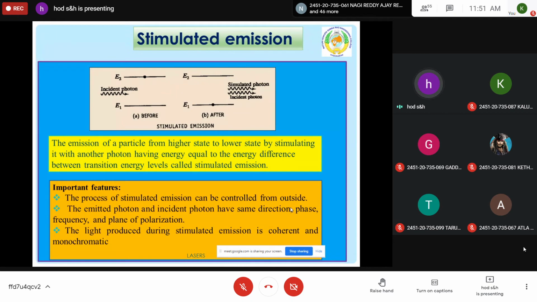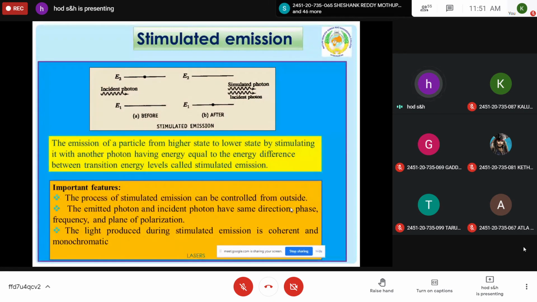Here, an external factor is involved for the production of laser. The incident photon interacts with the excited atom. Two photons are released. Again, these two photons stimulate the emission of two more photons, and like that you can produce a laser. That we will discuss later. And this is the third mechanism, stimulated emission.